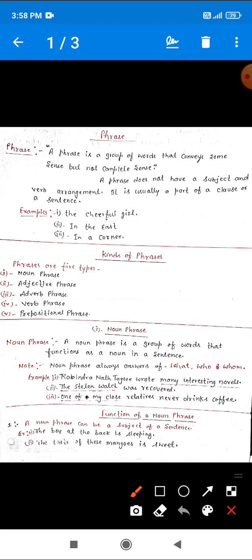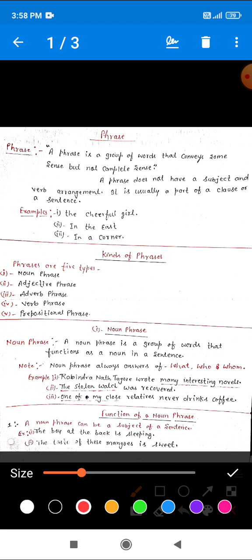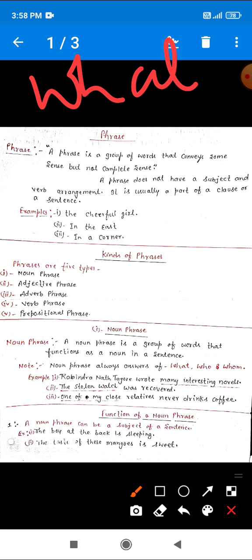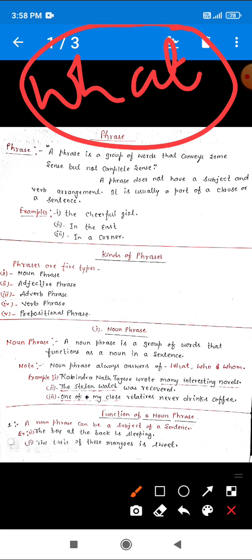Okay, let's see. So dear, first one example is given. Rabindranath Tagore wrote many interesting novels. Okay dear, just ask the question, what did Rabindranath Tagore write? So we will get the answer, many interesting novels.